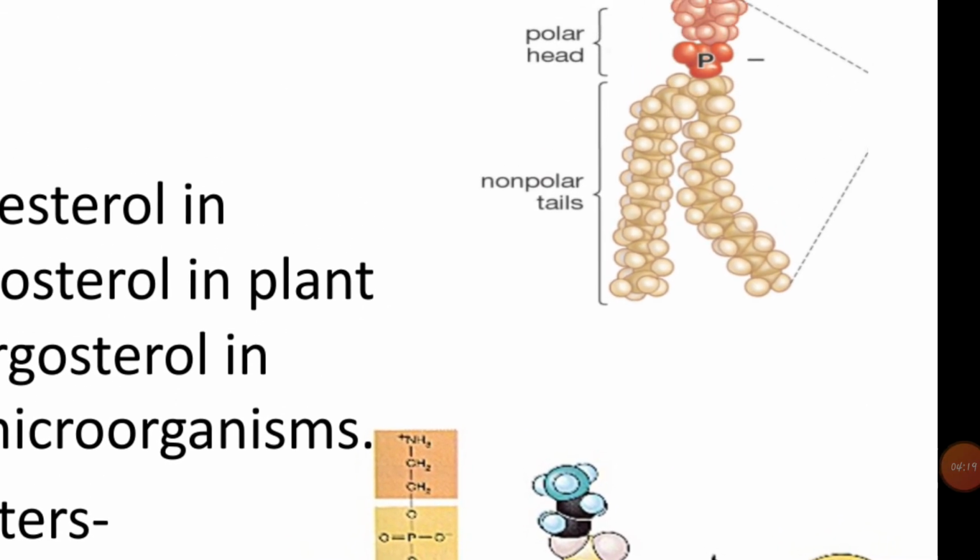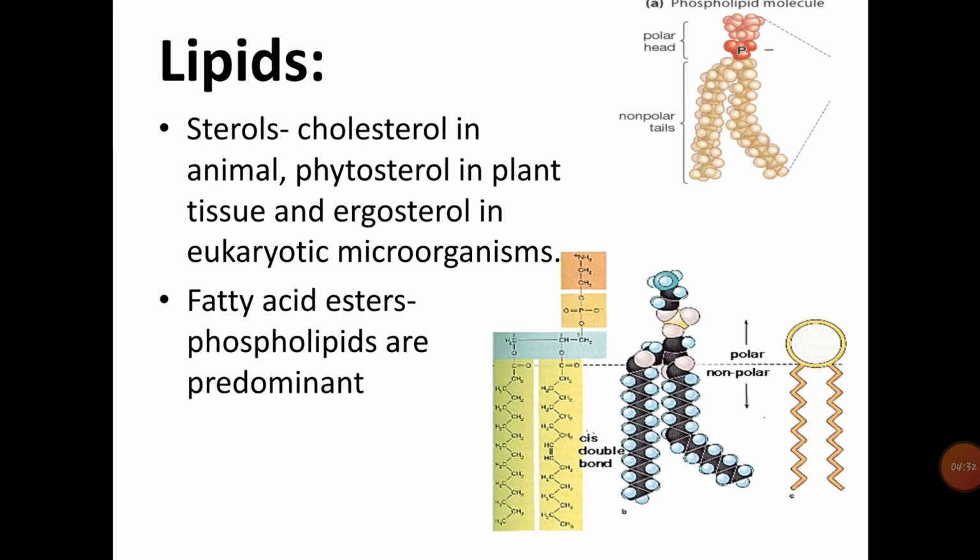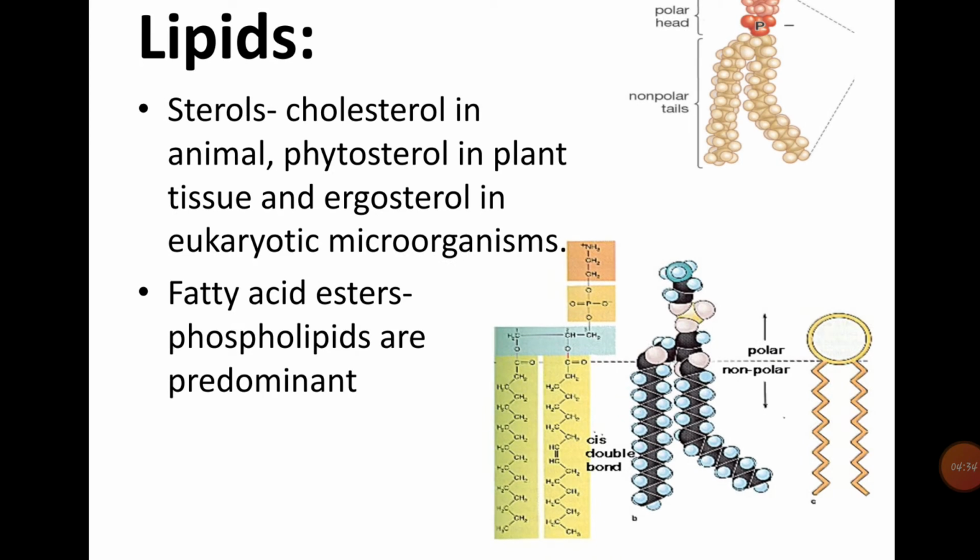In this photograph we can see the polar end, called the head, and the non-polar end, called the tail. Here we can also see the chemical makeup and structure of a single phospholipid.